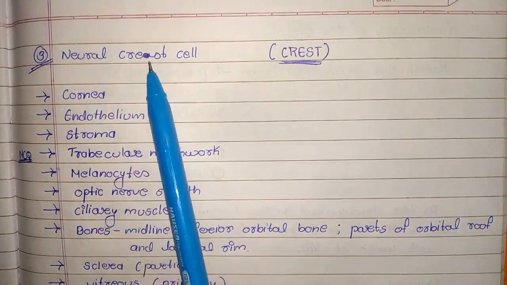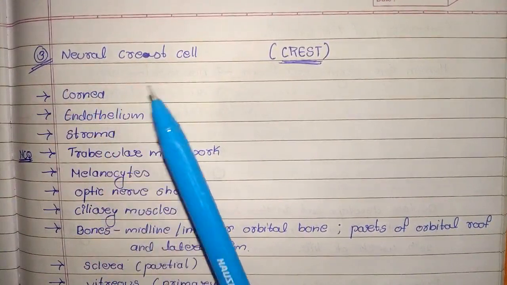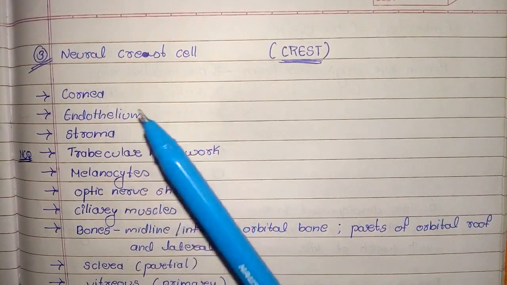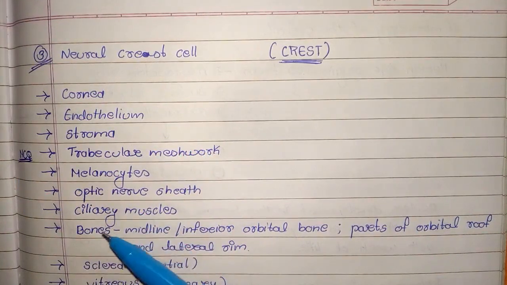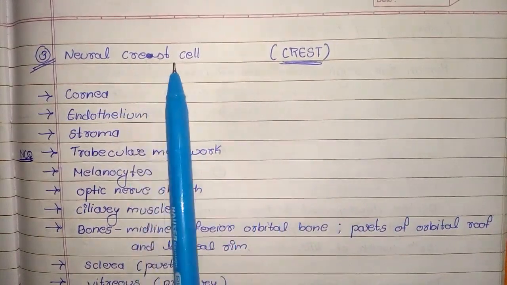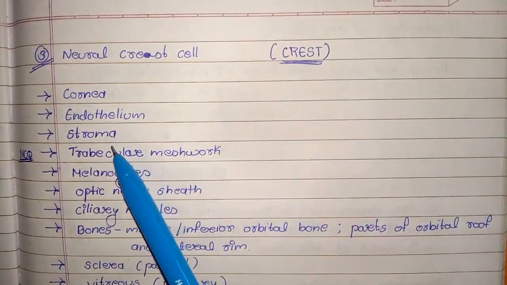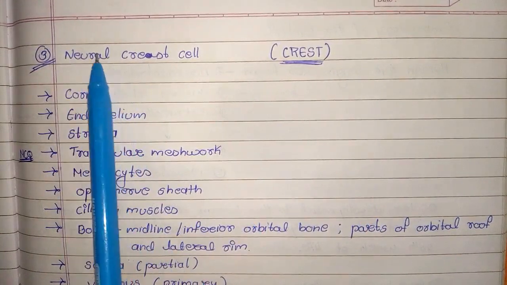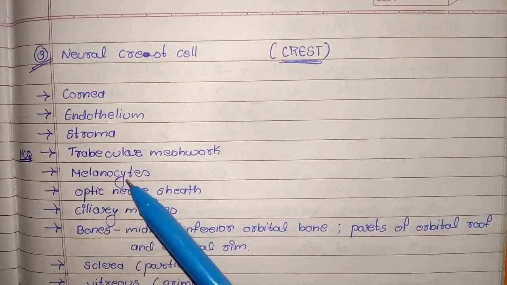Now the third, neural crest cells. These cells are themselves derived from the ectoderm and lie close to the neural tube. These are responsible for the development of sclera, cornea, endothelium, connective tissue, and bony structure of the orbit. So how to remember this point? The term crest stands for CR for the cornea, E for endothelium, S for the stroma, and T for the trabecular meshwork. And this neural stands for the components covering the nerve, that is melanocytes, optic nerve sheath, ciliary muscles,